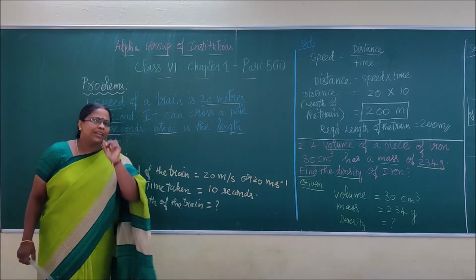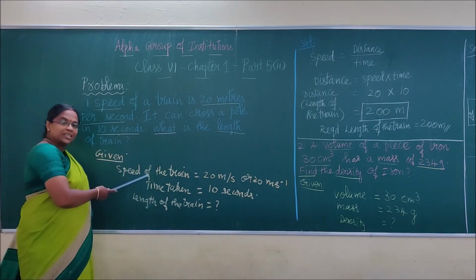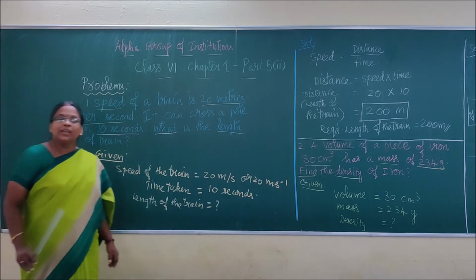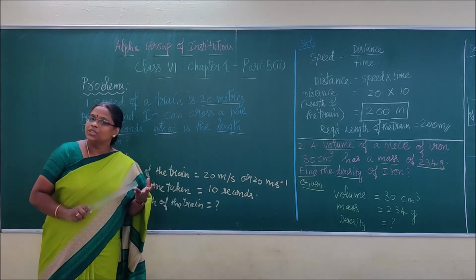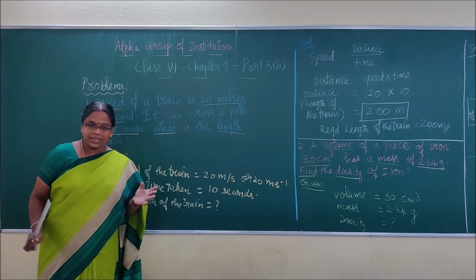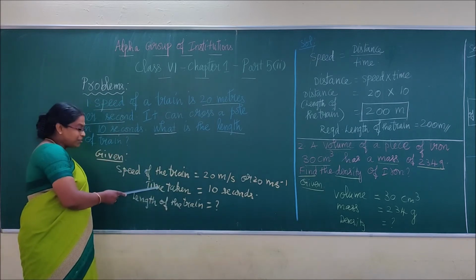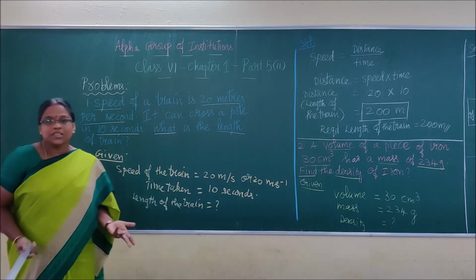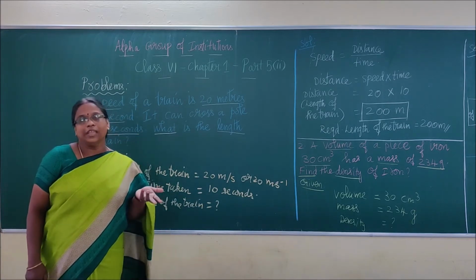I'll take another technique, children. Speed is given. Time is given. What is the formula automatically? Speed is equal to distance by time. Correct? Speed is given, time is given, so automatically what will be the next factor? Distance only. So this is how you have to think. Okay?